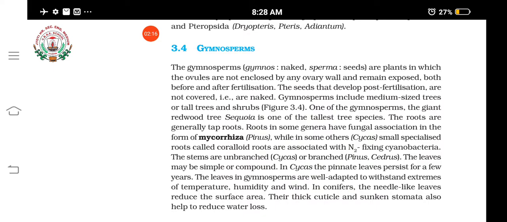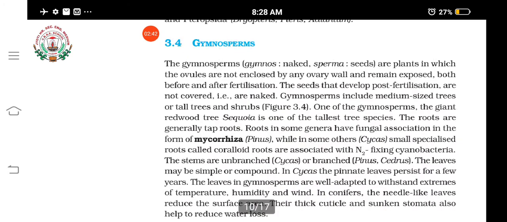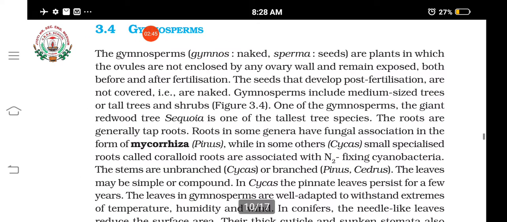Gymnosperms can be medium-sized trees or tall trees, and they can also be shrubs. So different kinds of plants, trees or shrubs, are present in the group gymnosperms. Have you heard about sequoia, the tallest tree? The tall trees also come under gymnosperms only.